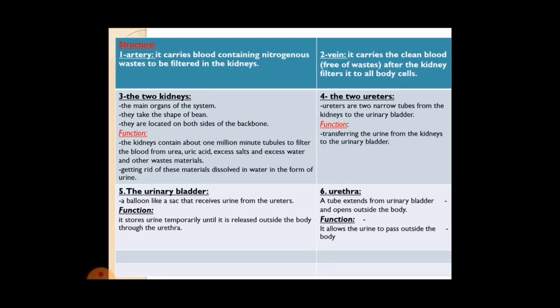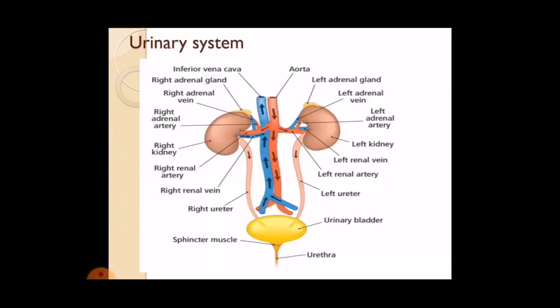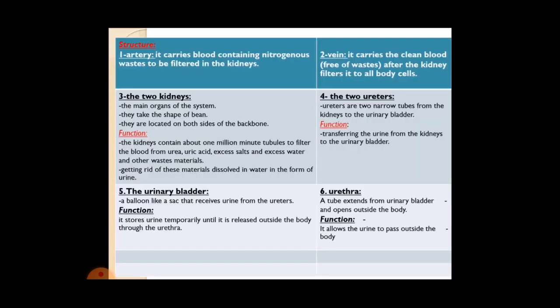What are the functions of the two ureters? Transferring the urine from the two kidneys to the urinary bladder. The structure of the human urinary system: number 1, two kidneys; number 2, two ureters. The two ureters are two narrow tubes from the kidneys to the urinary bladder.